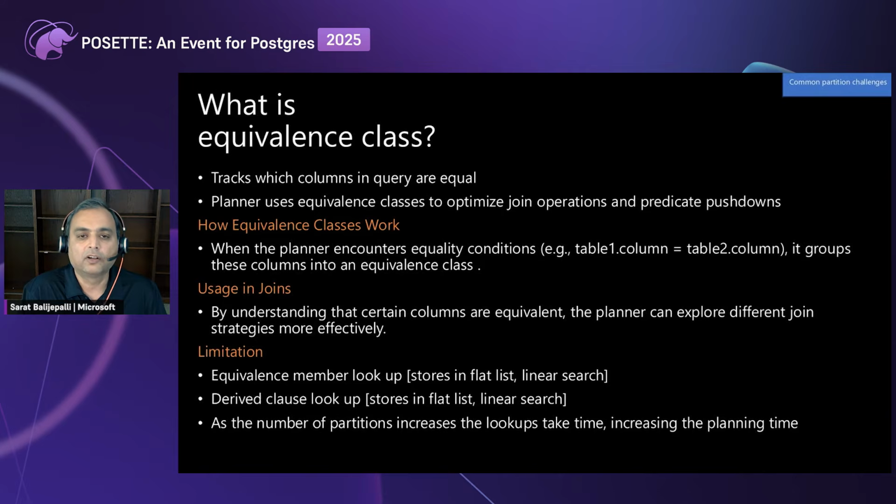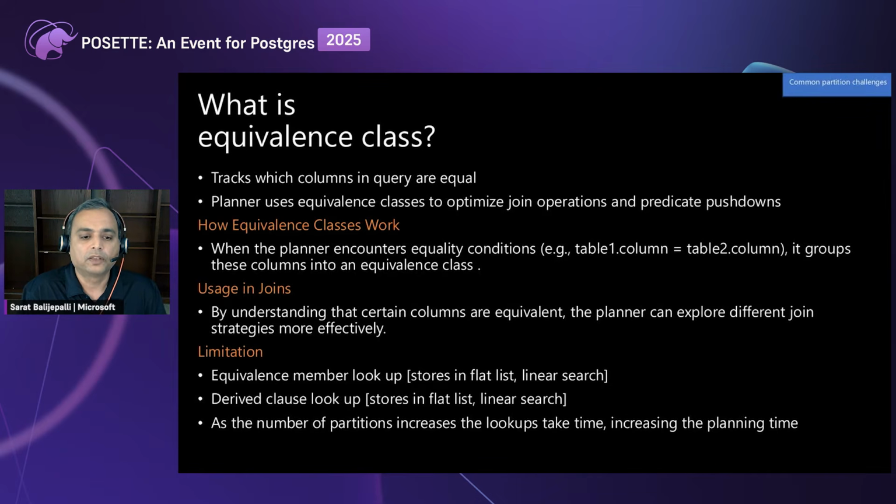The second drawback is derived clause lookup. Whenever a new equality condition is added, it is derived, basically. There's a clause lookup around it. Even that is stored in a flat list, and the way it searches this flat list, again, is through a linear search.